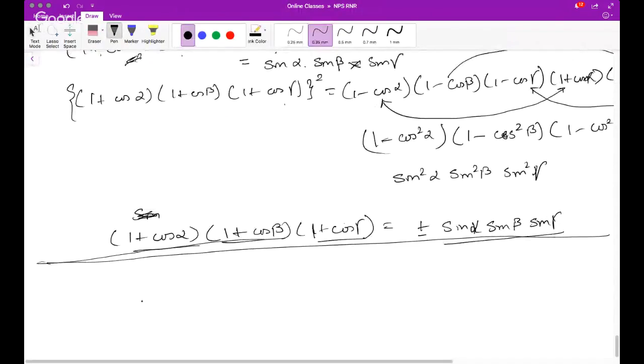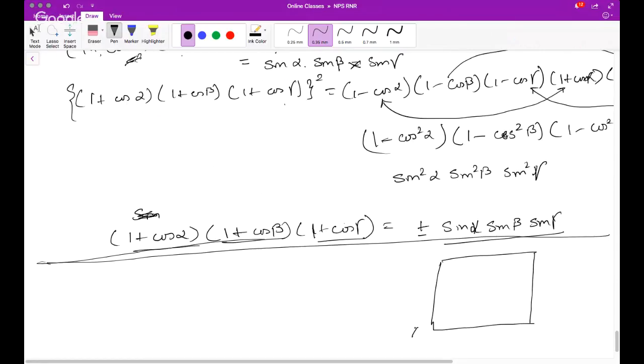Yeah. So the question says ABCD is a quadrilateral in which AD is equal to BC. Then the figure is given like that. So it looks like a rhombus. Never mind. So ABCD is a quadrilateral.